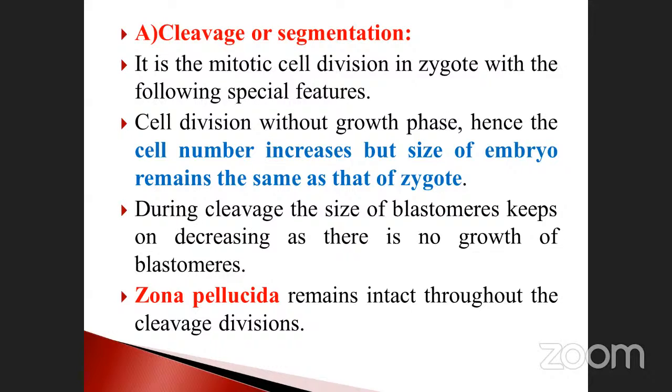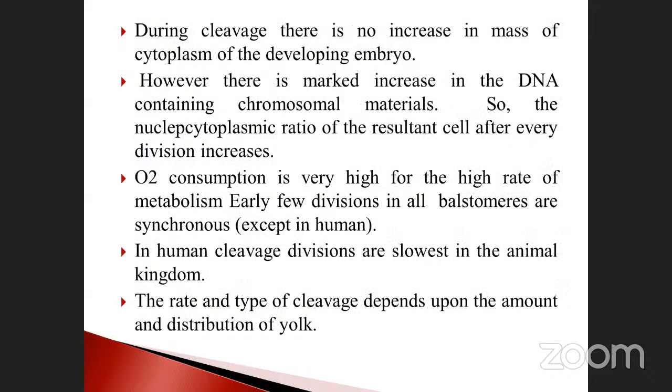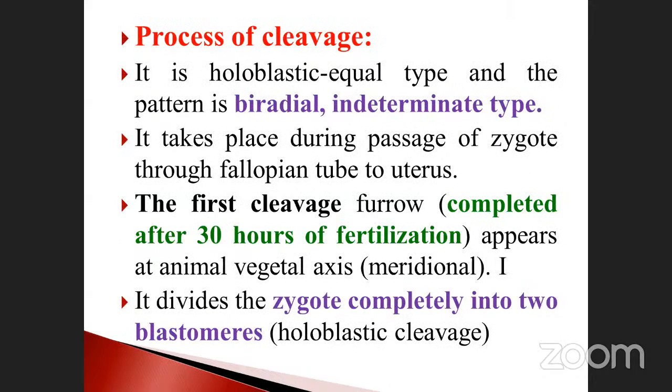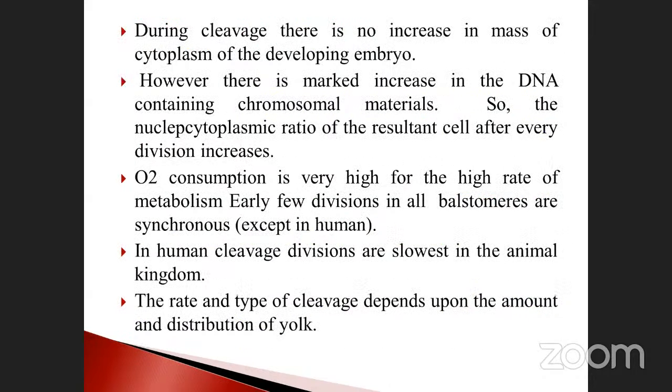So note it down, this is very, very important. Cleavage or segmentation is one part, and then oxygen consumption. In the animal kingdom, cleavage divisions are sometimes very slow, but sometimes very fast, depending on the yolk. Note it down: cleavage depends on the amount and distribution of the yolk. Take the example of the ostrich egg. Compared to the normal hen egg, how many times more yolk does it contain? I think 200 to 300 times more. Ostrich is a big one, isn't it? These are very, very important things.